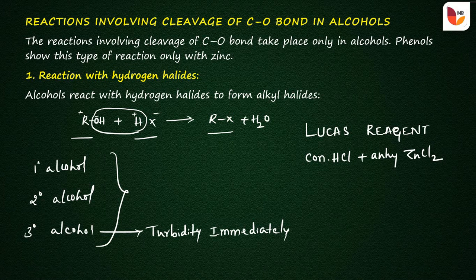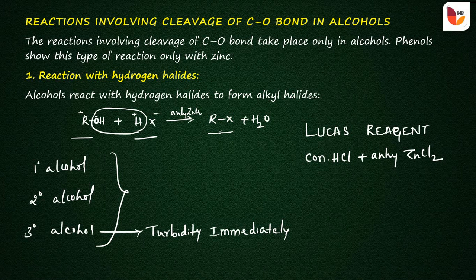This turbidity is due to the formation of alkyl chlorides from the corresponding alcohols. When the alcohol is treated with HCl in the presence of anhydrous ZnCl2, the tertiary alcohols readily produce alkyl halides. This formation of alkyl halides indicates the presence of a tertiary alcohol.